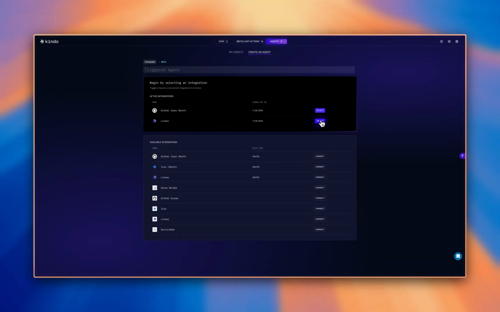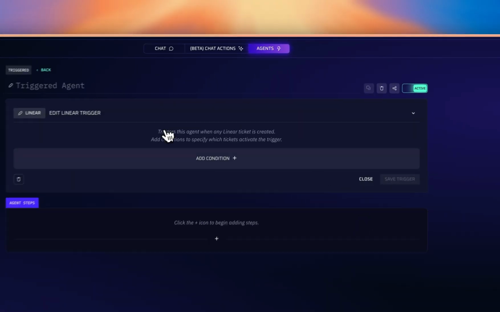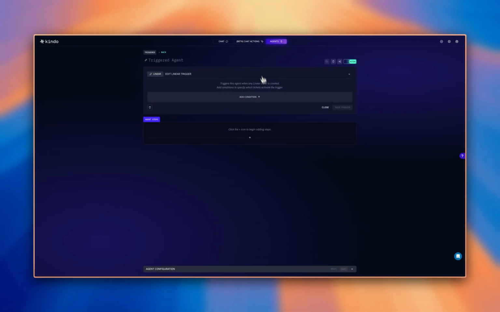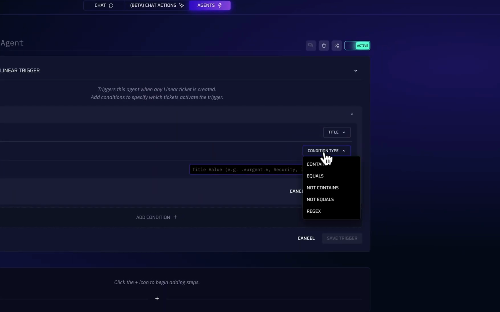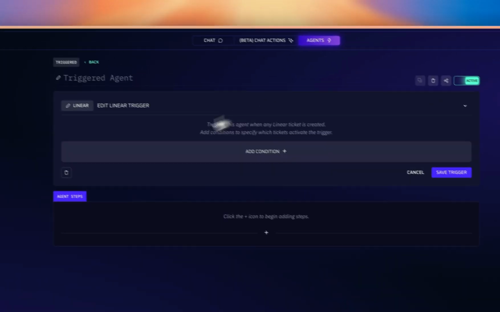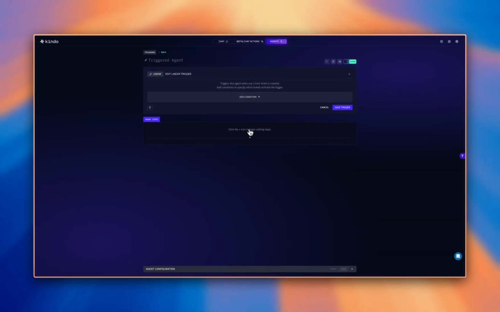What this is going to do is that any tickets that come into Linear will trigger this agent to run. I could add additional conditions here, like title is equal to whatever. I'm not going to do that right now. I'm just going to have a condition list. So basically every single ticket that comes in is going to trigger this agent.